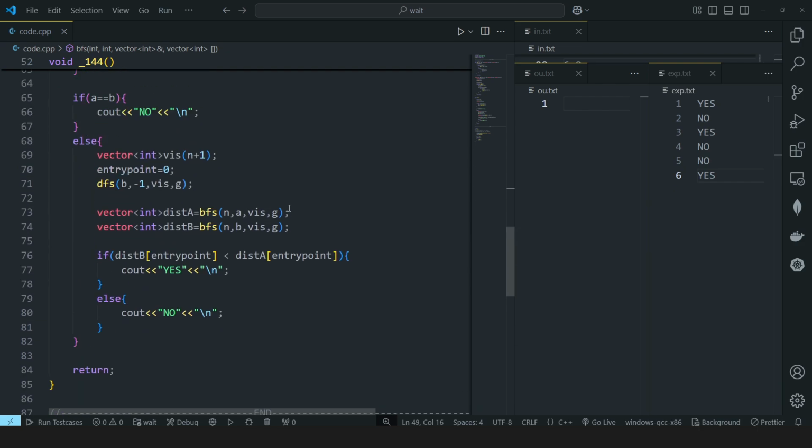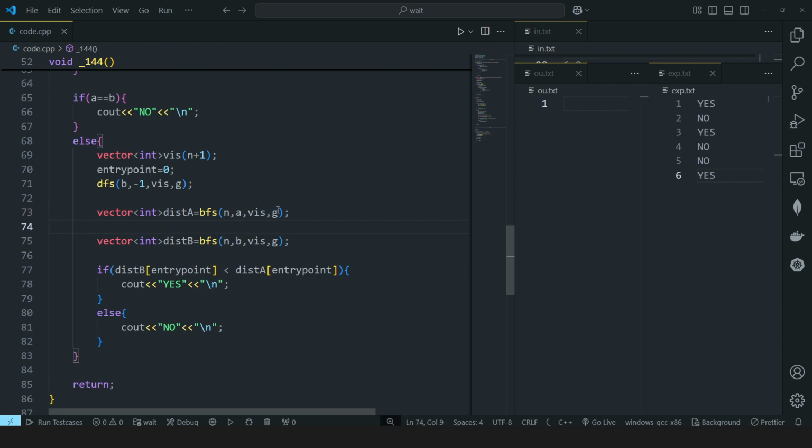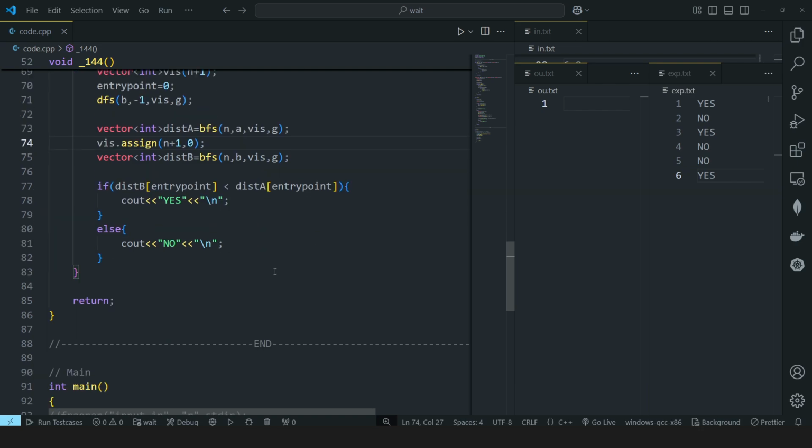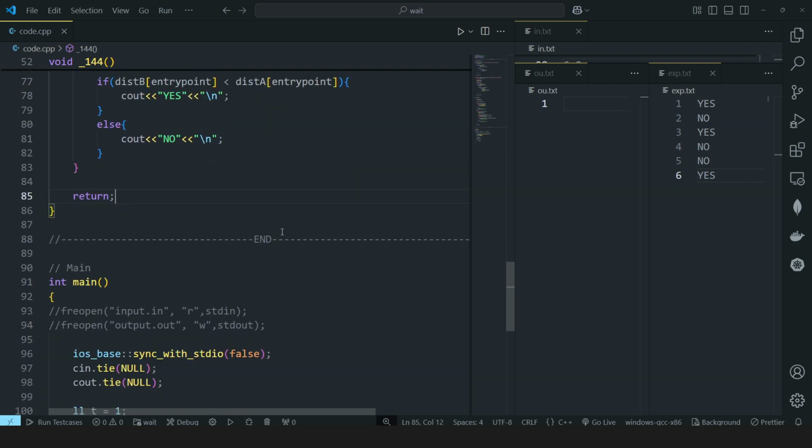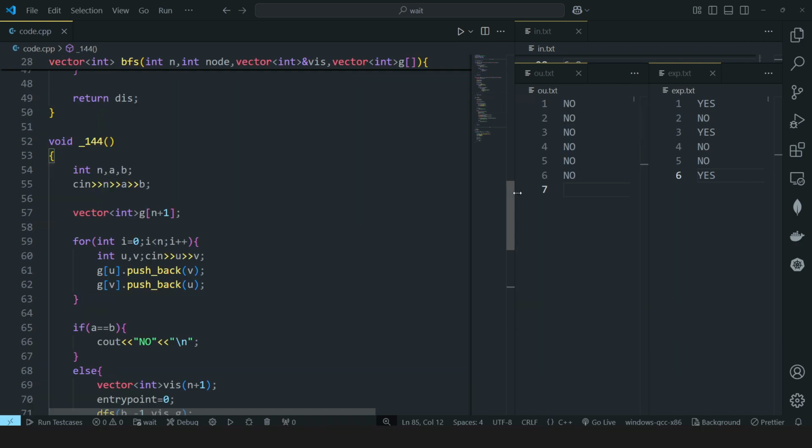And one thing I think I should do is, before starting the DFS call, I should reassign this visited array, that is visited to 0, and it is of the size n+1, right? So I think I should do it like this. Now if I try to run the code, let's see what happens. Okay, now we are getting the wrong answer obviously. So let's find out what's wrong with this.